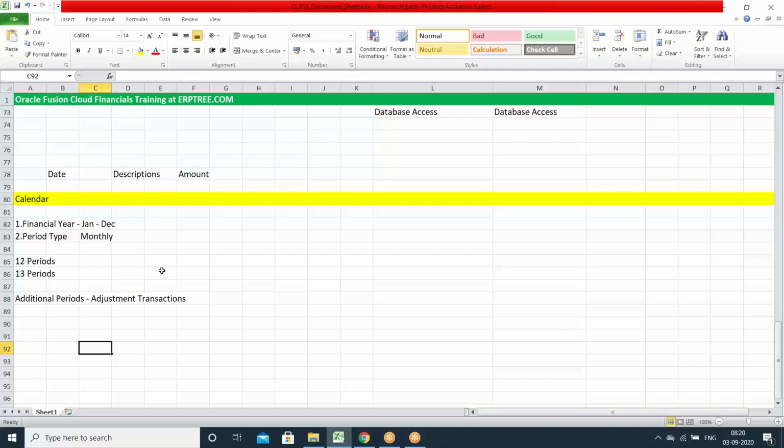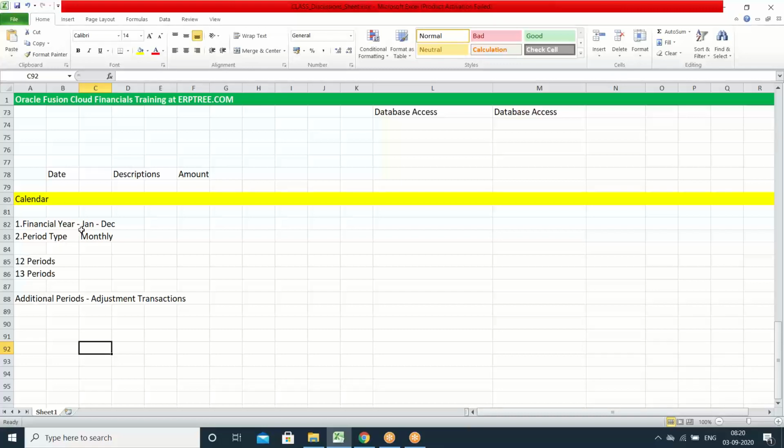you have certain transactions which you are suspecting: you may get the payment, may not get the payment; you may pay, may not pay. There are certain accounts which you cannot finalize as of now, based on the current state of the transactions and deals you have with your suppliers and customers. That sort of transaction you may have to maintain in a separate period that we call an additional period, which we can call an adjustment period as per the system.